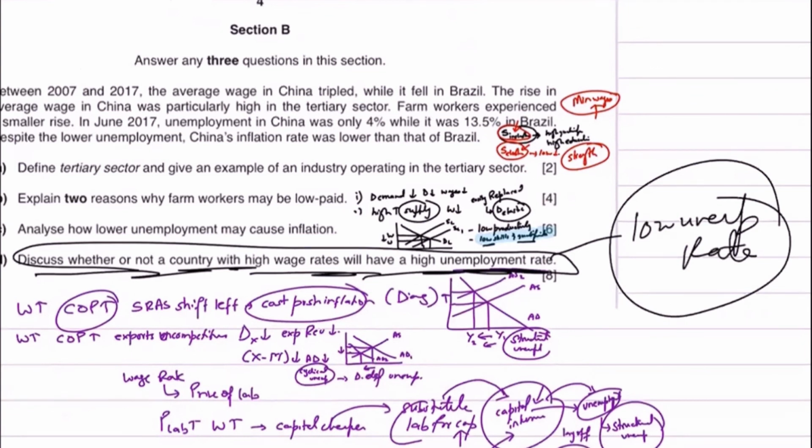And you could conclude your answer by saying that it's not always true that higher wage rates result in high unemployment. It depends upon a lot of factors that need to be taken into account. But yes, high wage rates may result in high unemployment for so and so reasons, but then this narrative does not hold true for so and so reasons that we mentioned above, right? So this kind of conclusion would be enough for a question like this.